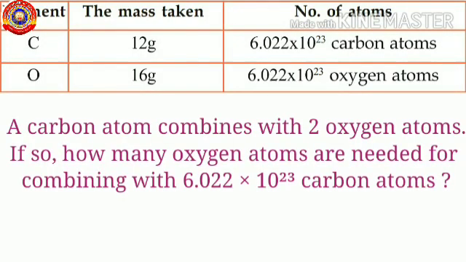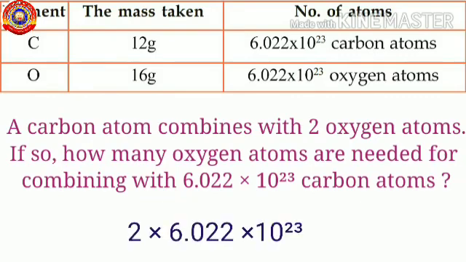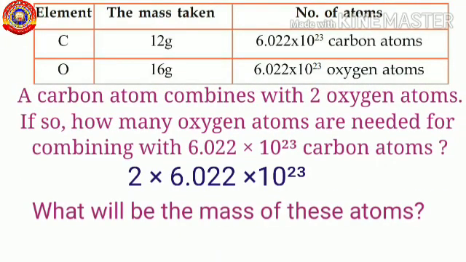A carbon atom combines with 2 oxygen atoms. If so, how many oxygen atoms are needed for combining with 6.022 into 10 raised to 23 carbon atoms? Yes, 2 into 6.022 into 10 raised to 23 oxygen atoms. So what will be the mass of these oxygen atoms? If one oxygen carries 16 gram, what is the mass of 2 oxygen atoms? 32 gram. Likewise, based on the mass, the number of particles taking part in a chemical reaction can be calculated.